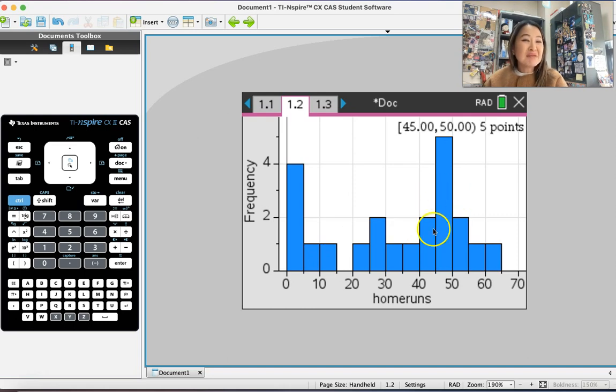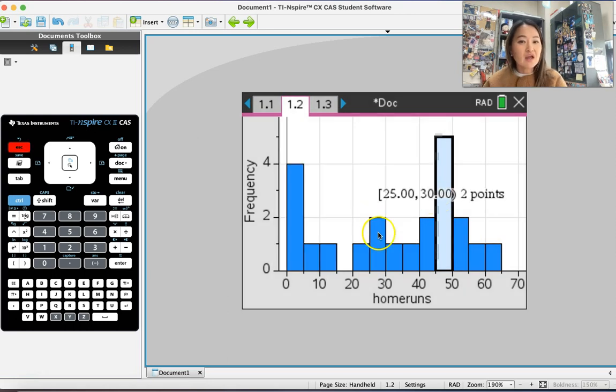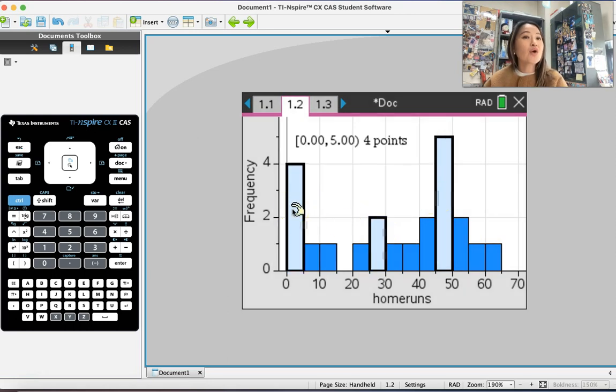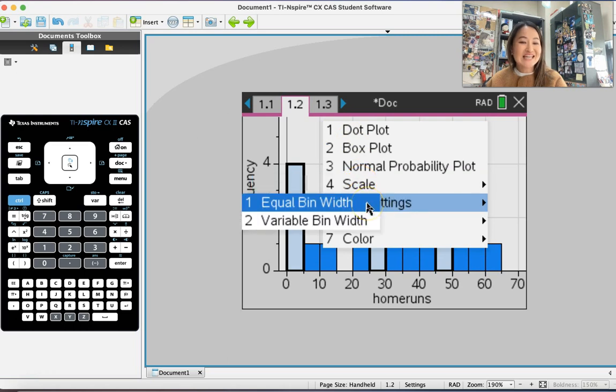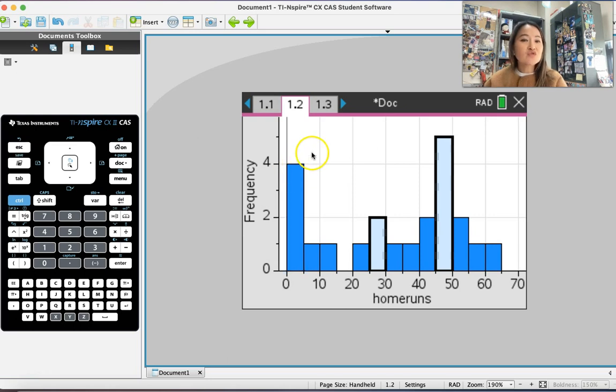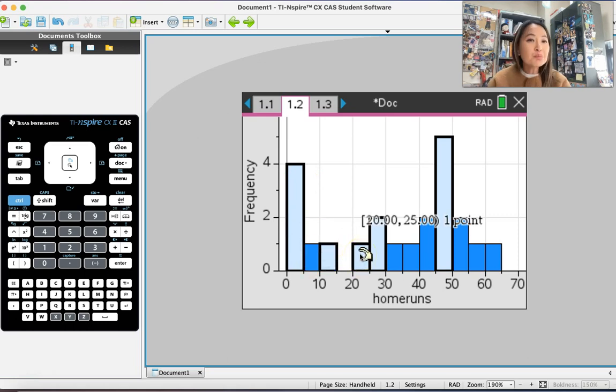Now, you can change the bins here too. I'll let you play around with that. If you double click, whether you're doing it on your calculator or your computers, there are ways to double click on both. If you click on it, you can change the scale or the bin settings. The bin setting is each range. This range is from 0 to 5, right? And this is from 5 to 10. So you can change the bin width, okay? For now, I'll let you play around with it, but I'm just going to leave it at that. This is how you do a histogram. So yay, we're done with the frequency table or the histogram.